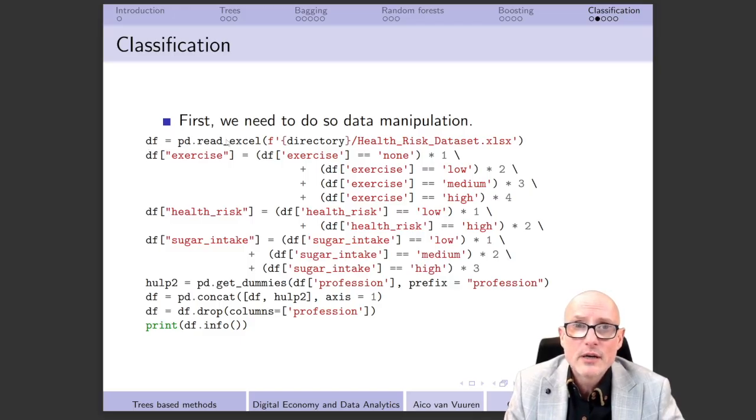It's an Excel sheet, so we are going to include it by using pd.read_excel, and in addition to that we have this f-string over here that starts with an f, and then we include our directory. That's the directory that you have on your computer, and then this is the file name of the file that we are going to include into Python, and we store it again in this variable df for data frame.